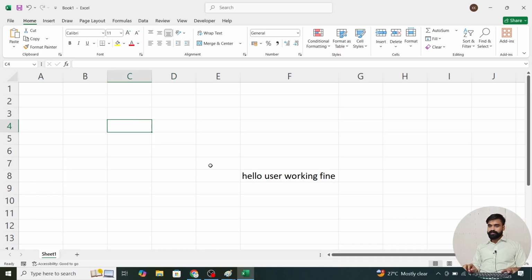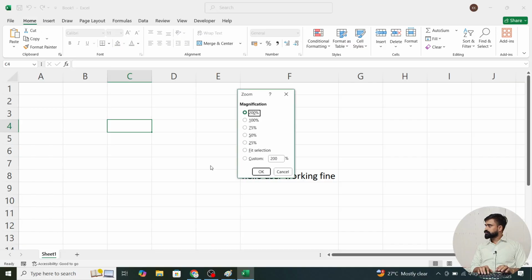I'll just say one key: Alt V Z. Then you have to select one of the options, and every value contains an underline. In 200, the 0 is underlined. In 50, the 5 is underlined. If I press 0, then 200 will be selected. If I press 2, then 25 will be selected. Based on our requirement we can use any option.